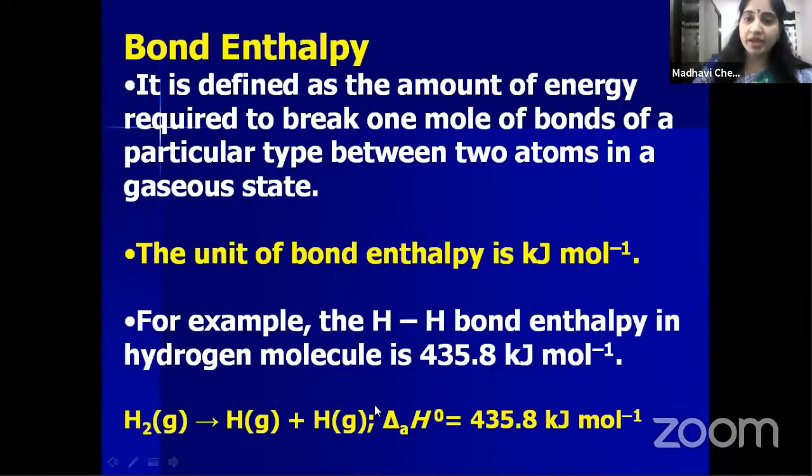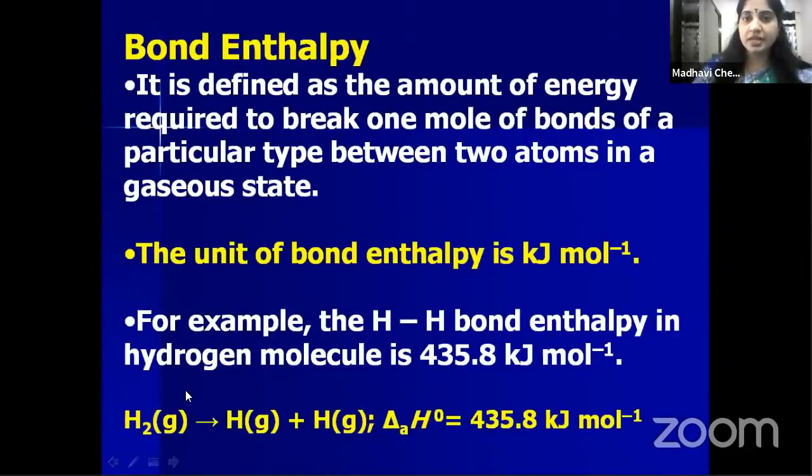See children, if you break the bond, then you will get a hydrogen atom in gaseous state. So 435.8 kilojoules per mole energy is required to break 1 mole of a bond in the case of hydrogen.